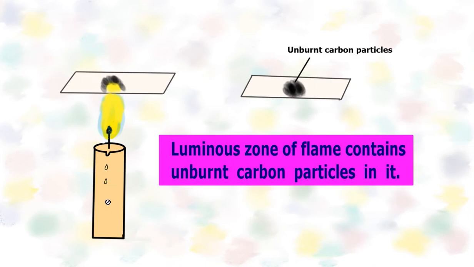Let's perform another activity. Once again, take a lighted candle and take a glass slide or a glass plate and place it over the yellow part of the flame. Hold it at this place for some time and then remove it. You will observe a black deposition on this part of the glass slide. What is this black part? This consists of unburnt carbon particles. From where have these unburnt carbon particles come? They have come from the yellow part, or luminous zone, of the flame. So this activity proves that the luminous zone of the flame contains unburnt carbon particles.